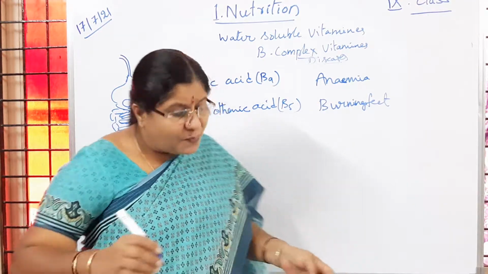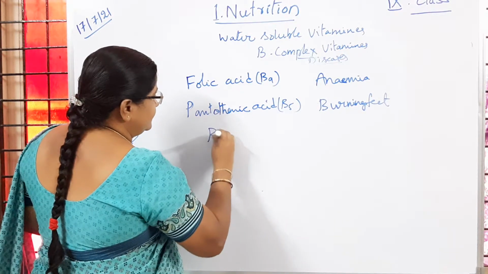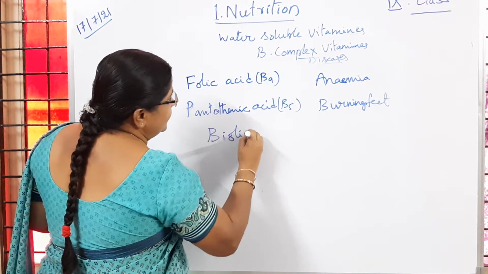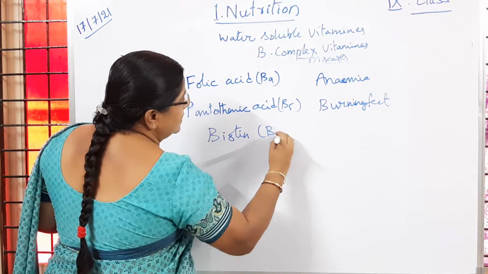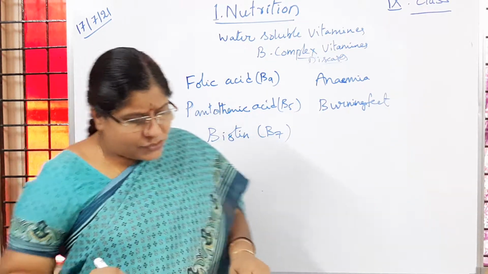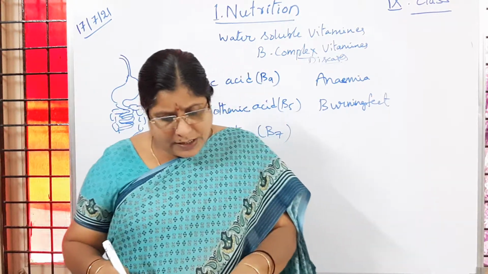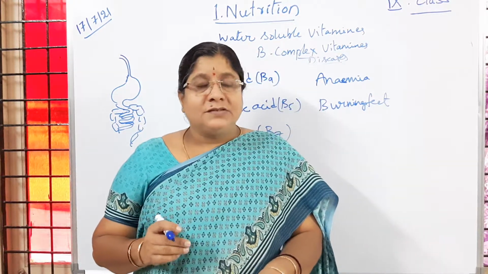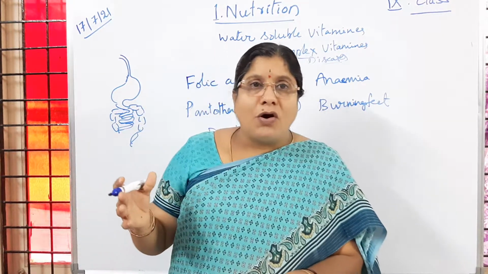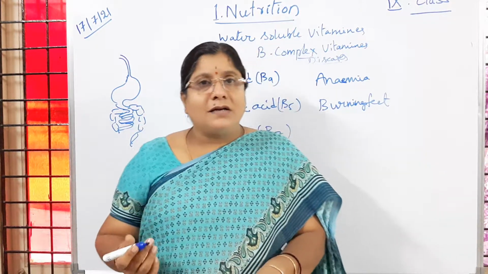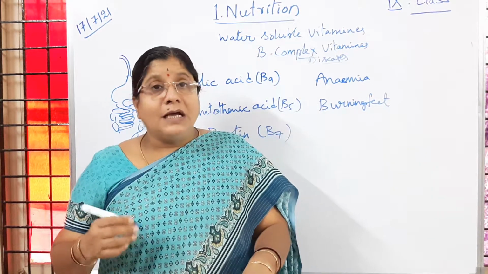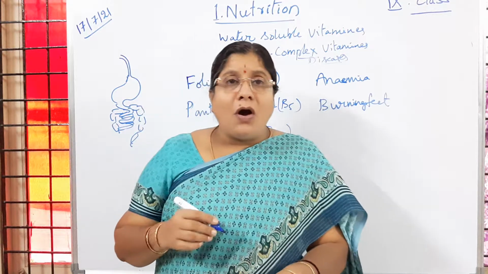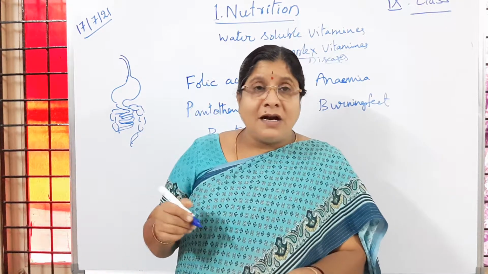Then next one is biotin. So B7. So here this biotin is richly present in the pulses. Pulses means all kinds of dals, red gram, Bengal gram, horse gram, green gram. So all these we are going to consume in our diet.